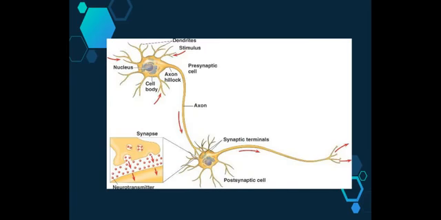What we need to look at now is how the messages get from one neuron to the next, and this occurs at the axon terminal in a space called the synapse. When the axon terminal of one neuron is stimulated, it releases a neurotransmitter, which is a chemical that crosses the gap and stimulates the dendrites of the adjacent neuron. Because we have the message being transmitted in the nerves in the form of electricity along the neuronal membrane, and by chemicals from one neuron to the next, we have what is known as an electrochemical change that takes place.